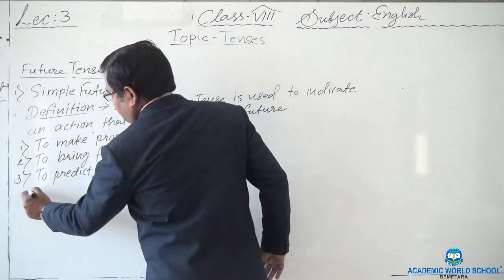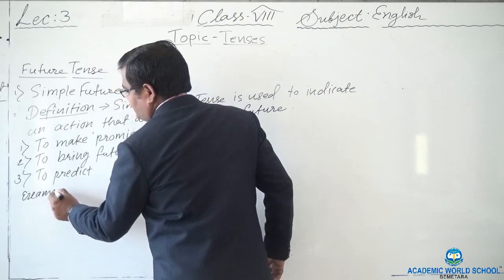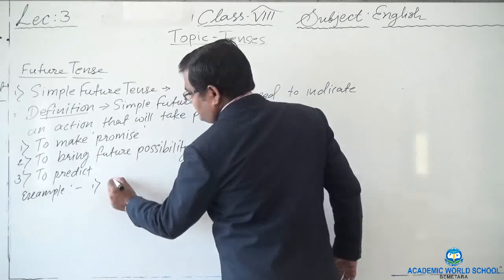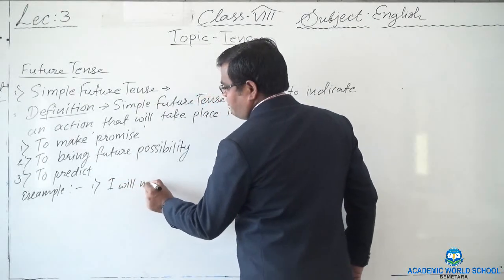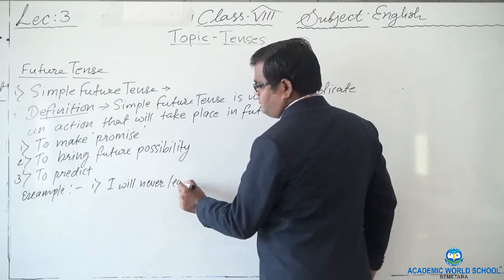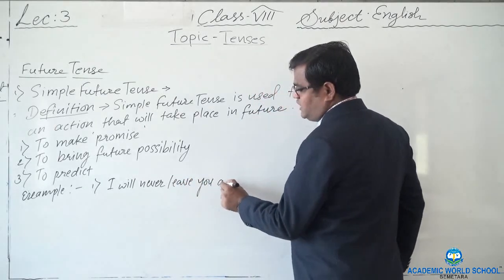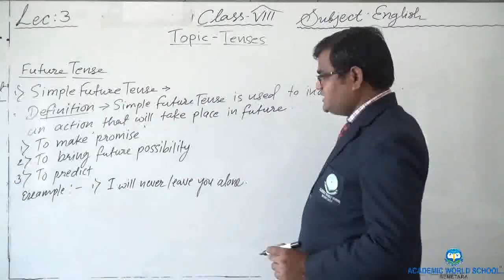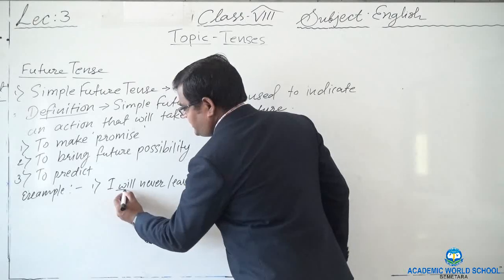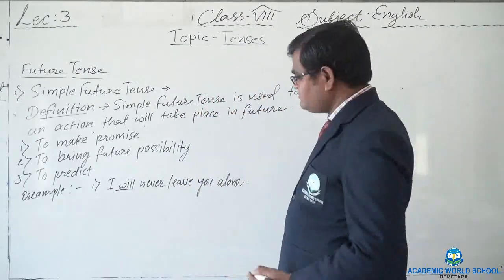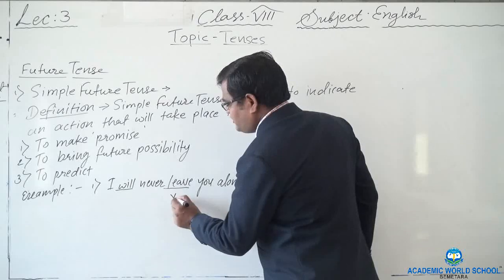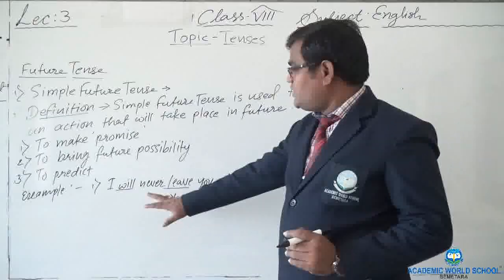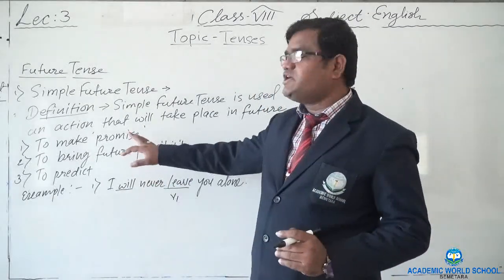Now let's see, to make promise. Now example here. To make promise, for example, I will never leave you alone. I will never leave you alone. Right? Here you will find what I did. I used will after I, and leave is the first form of the verb here. So I will never leave you alone. It is a sort of promise.